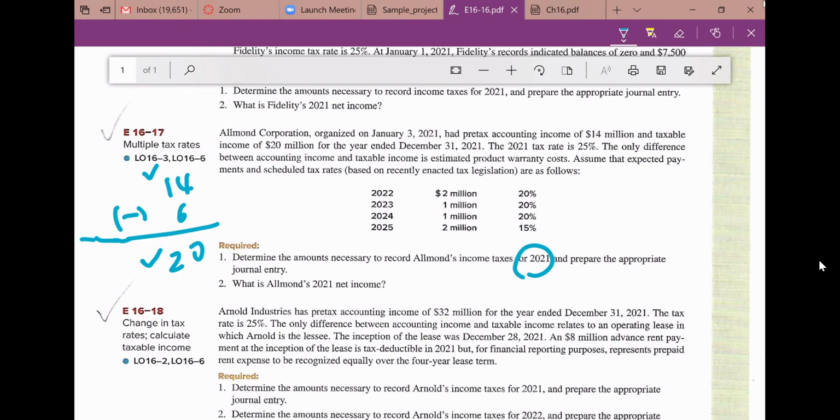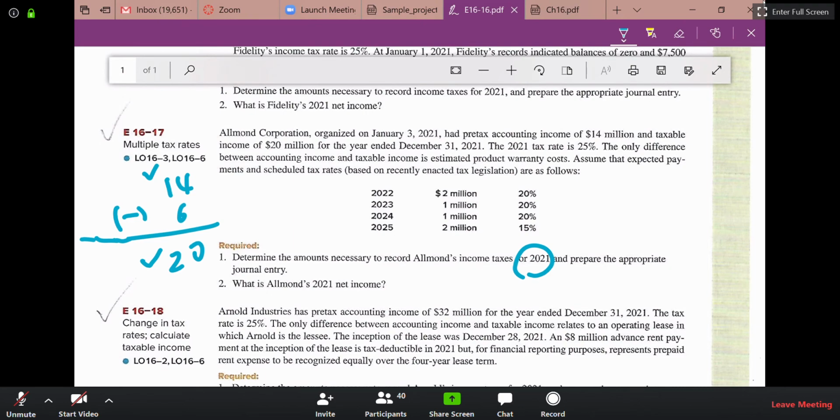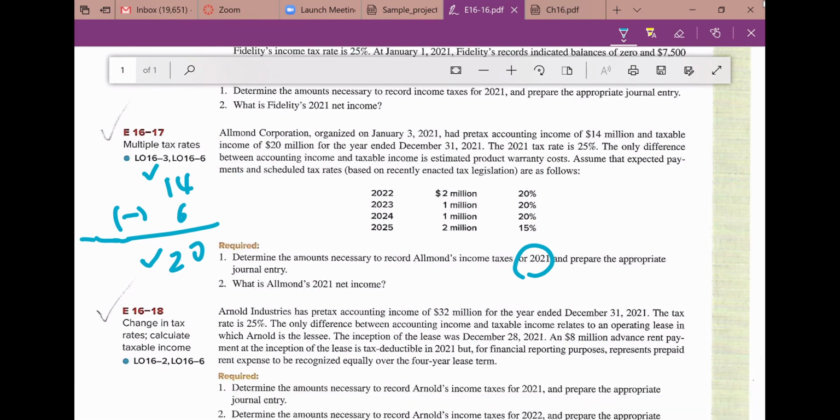Okay, so we paid more taxes this year, so in the future we can deduct, right? So the total future deductible amount is 6. Okay, and then this is the detail, right? So those are 4 years. Okay, how we gonna deduct? Gonna deduct 2 million in 2022, 3 million, and 1 million in 2023, etc. Okay, and then we have these tax rates, right? Those are the tax rates we predict for those 4 years.